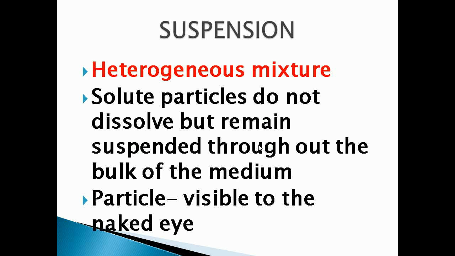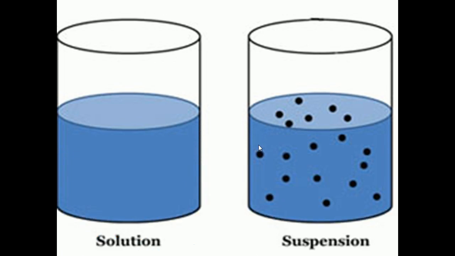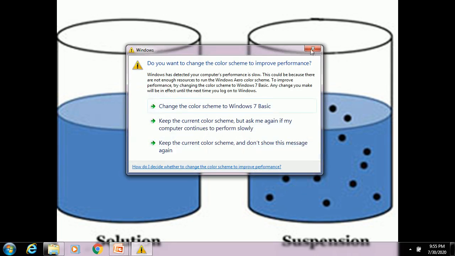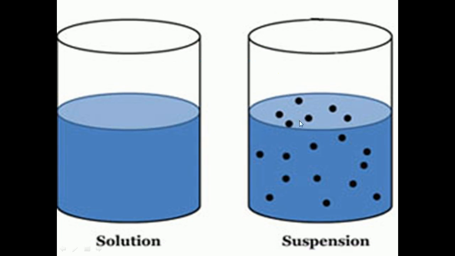Now we can see the picture. Solution means the solute particles completely dissolve in the solvent, isn't it? But in suspension, the solute particles do not dissolve and we can see them spread out throughout the medium. The solute particles can be separated by the filtration process.